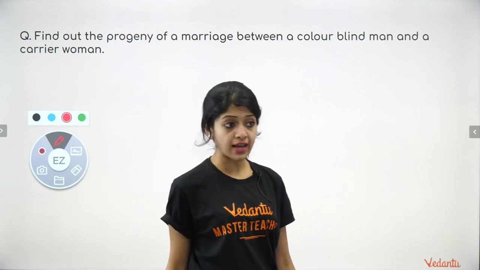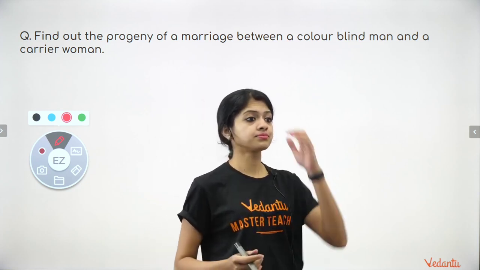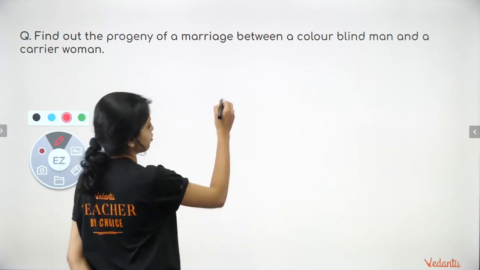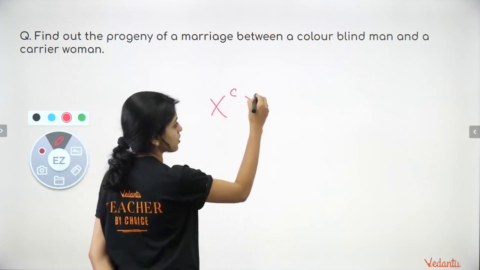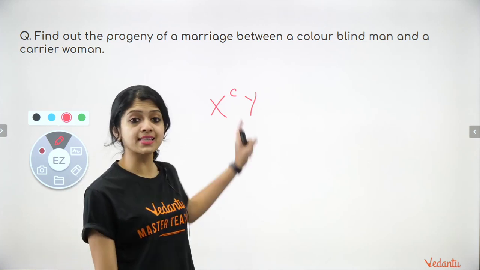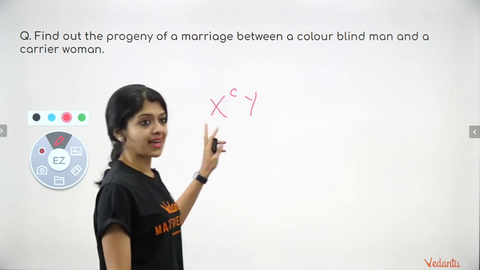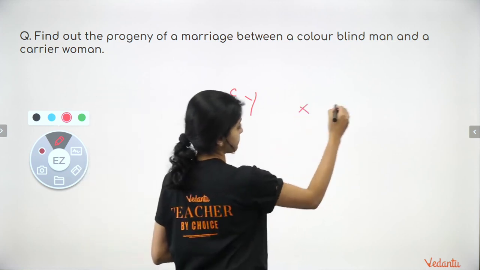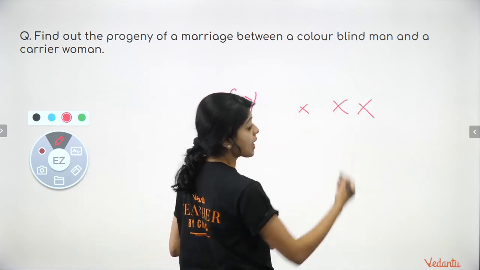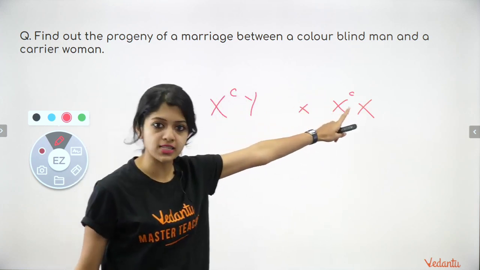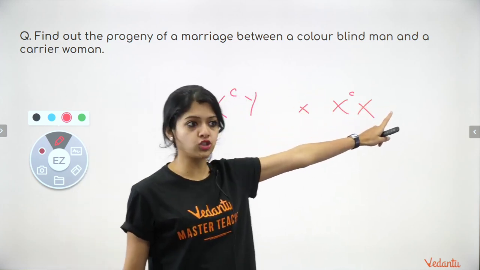We must do this very fast. Colorblind man's genotype would be XCY, because the color blindness allele is present on the X chromosome. That is the colorblind man. The carrier woman has two X chromosomes, right? Because she is a carrier, she is carrying it only on one of her X chromosomes. So this will be her genotype.